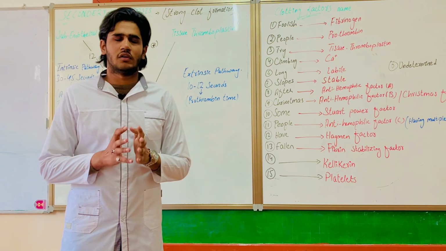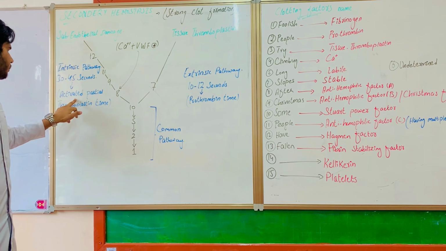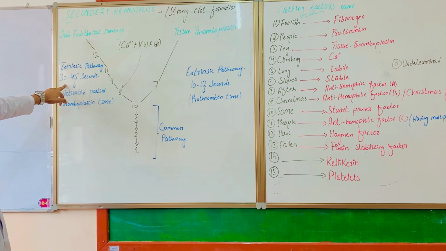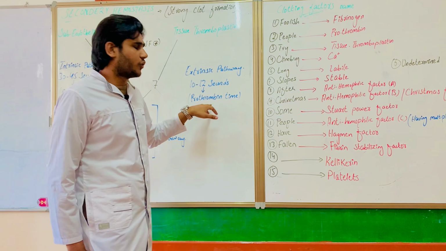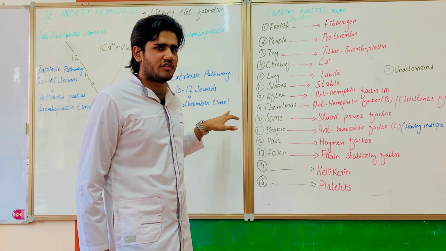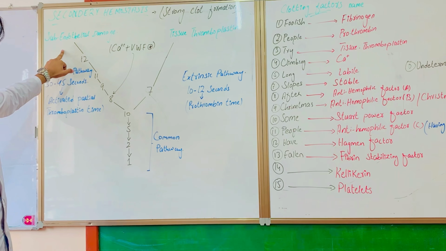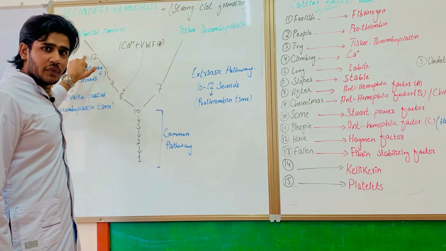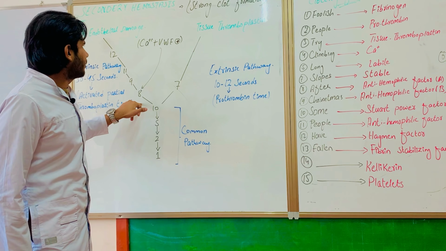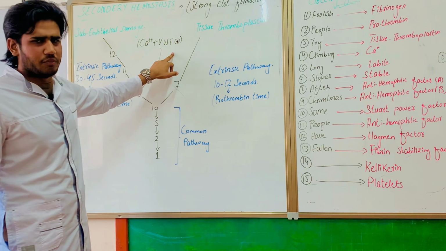The intrinsic pathway is a longer pathway as compared to the extrinsic pathway. In the intrinsic pathway, there is activated partial thromboplastin time, and its time span is about 30 to 45 seconds. While in the extrinsic pathway, there is prothrombin time, and it is about 10 to 12 seconds. The intrinsic pathway starts with subendothelial damage, which stimulates factor 12. Factor 12 will stimulate 11, and 11 will stimulate 9 and 8. Factor 8 is also stimulated by calcium and von Willebrand factor.